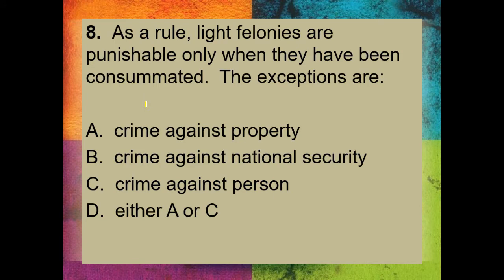8. As a rule, light felonies are punishable only when they have been consummated. Okay, light felonies, punishable lang kung consummated. Ano exception? Is it A, crimes against property, B, crimes against national security, C, crimes against person, or either A or C? The answer is either A or C. Crimes against property and crimes against person.